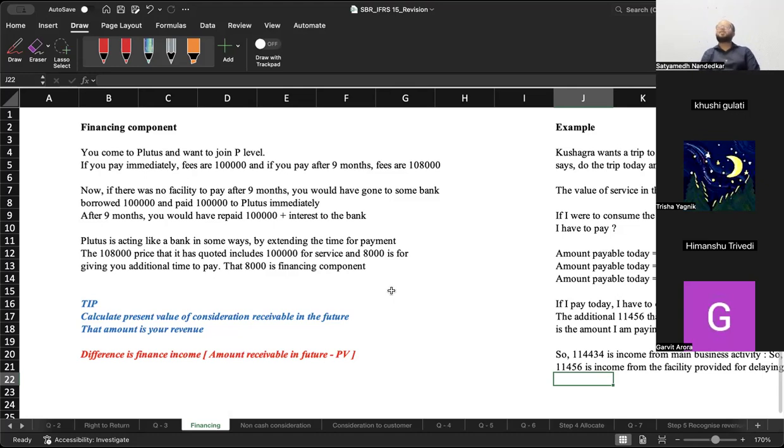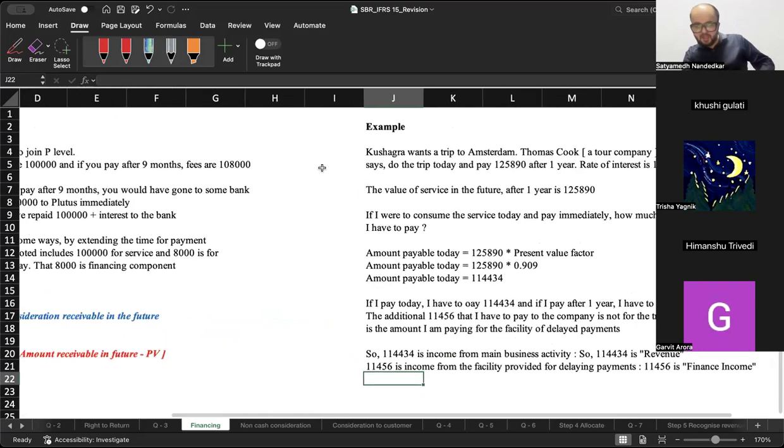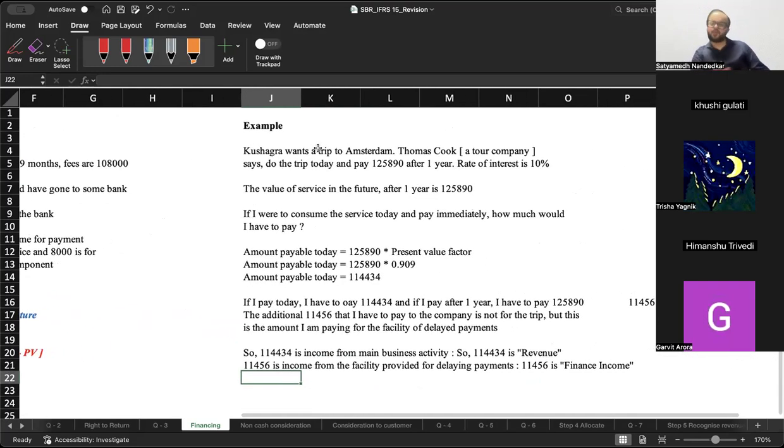Now, whenever consideration receivable in the future is given to you, calculate the present value of that amount. The present value is your revenue. The differential amount between the present value and the total consideration is your finance income. Now, we also know why this is called finance income. I'm sure all of you already knew this provision, but the intention of the revision is to jog your memory once again. Okay, let's read the example once. It's just a carry forward of what we spoke about.